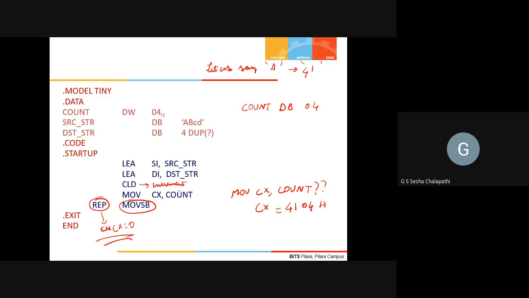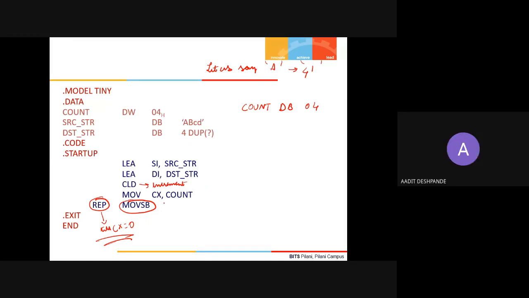If MOVSB and REP were not there, it would have complicated everything. What would you have written if MOVSB and REP were not there? How will you transfer 4 bytes of data into this? Anybody? Unmute yourself and tell me.